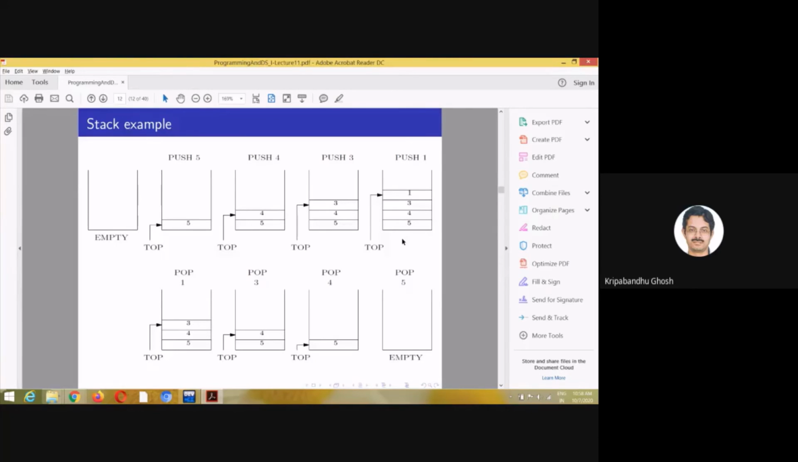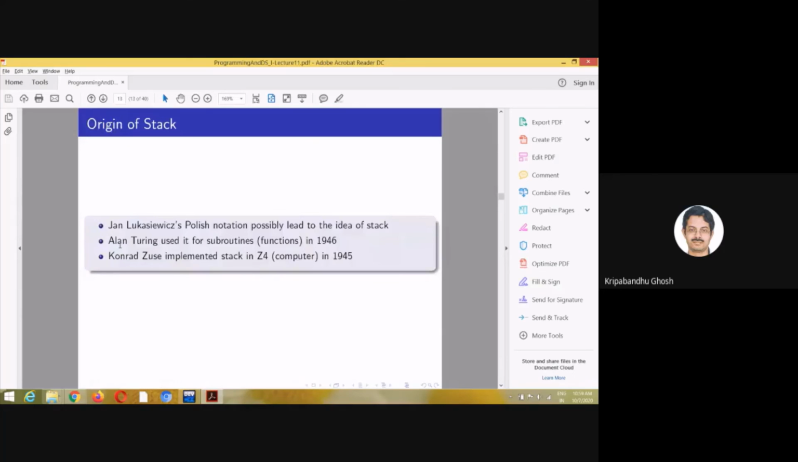So this is a very important application of stack, and it is used on numerous occasions, and it is one of the best discoveries in terms of data structures. I think Alan Turing had something to do with it, and also Konrad Zuse implemented it in a computer. Without this, function calls wouldn't have been possible.